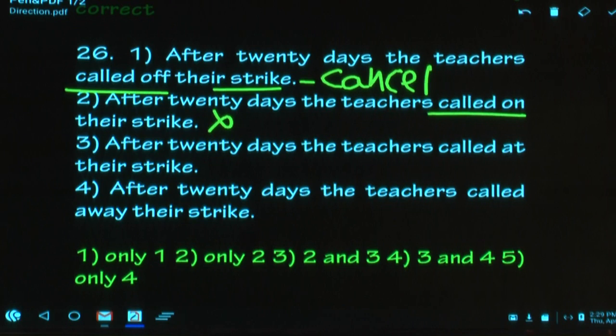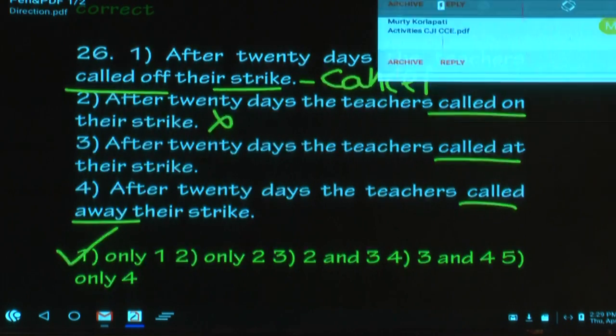Mark it wrong. After 20 days, the teachers called at their strike. Called at? No, not correct. After 20 days, the teachers called away. This is also not right. So what is the answer here? Only one option. Which option is that? The first option. So only one. That is the answer. Shall I move on to the next one?